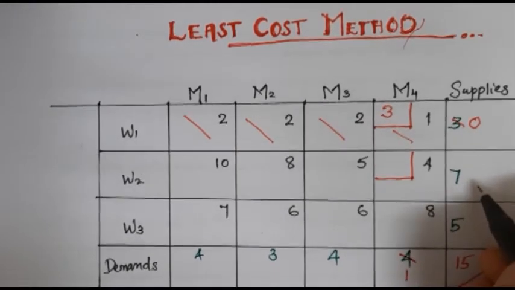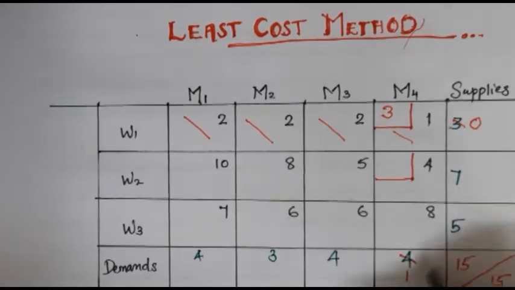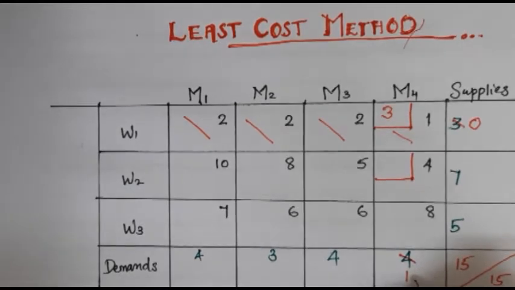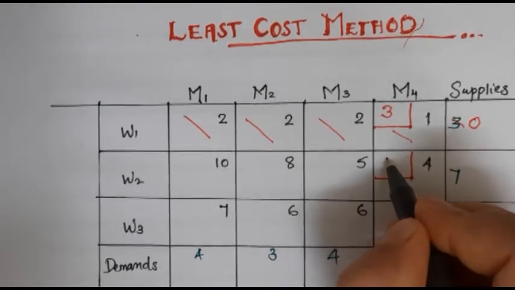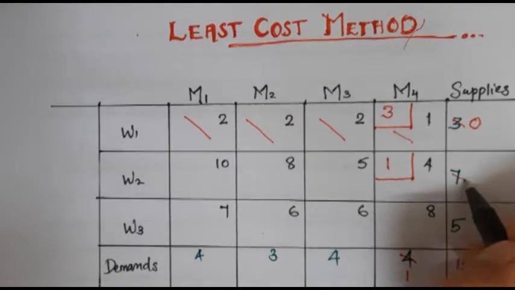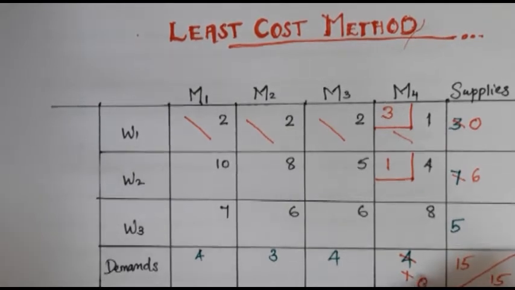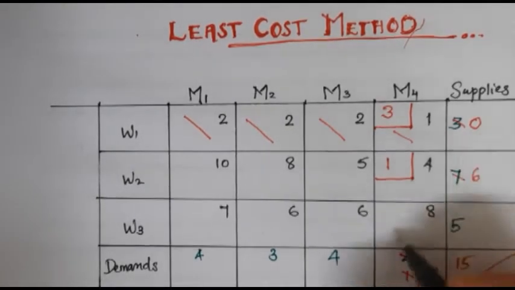So here the supply is 7 and the demand is 1. So which one is the minimum of these two? 1 is the minimum. So we can allocate 1 here and we can subtract the 1 from 7, we will get 6 and here we will get 0. So we can eliminate